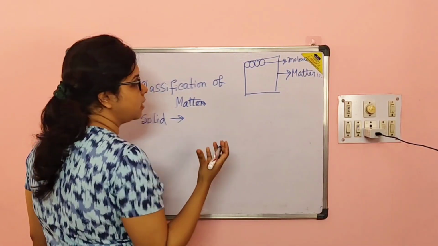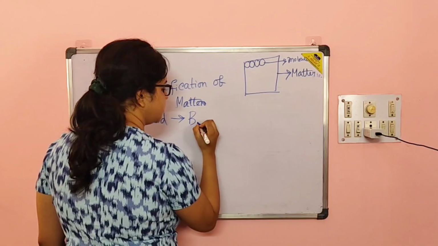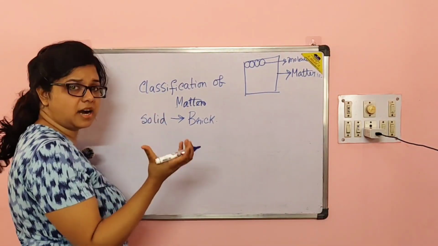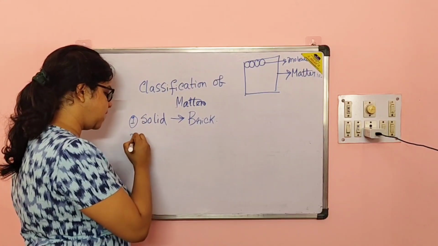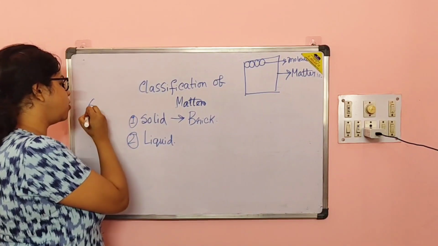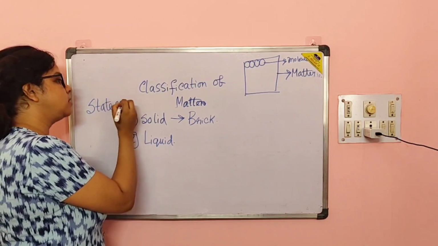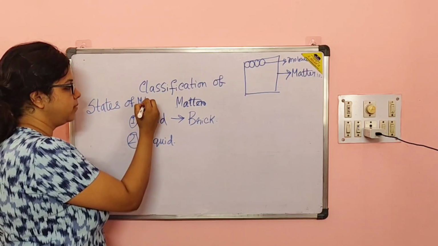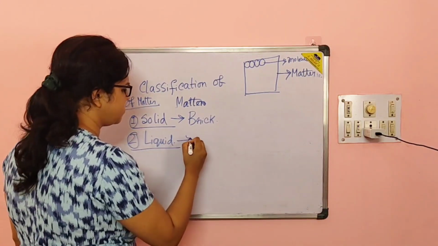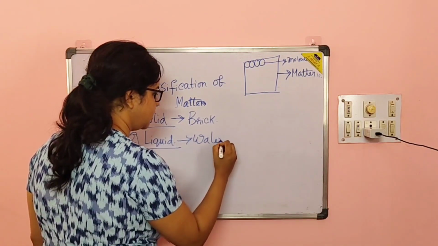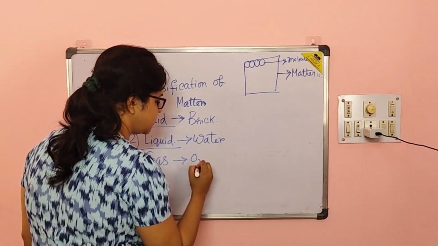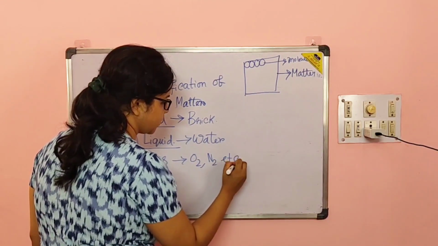If we think, a brick may be considered a solid substance, that is hard. Second is liquid. These are the states of matter. First one is solid, second one is liquid. That means we can take the example of water, and third one is gas. It may be oxygen, nitrogen, etc. Clear?